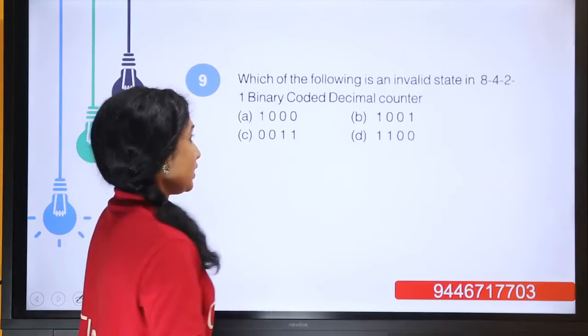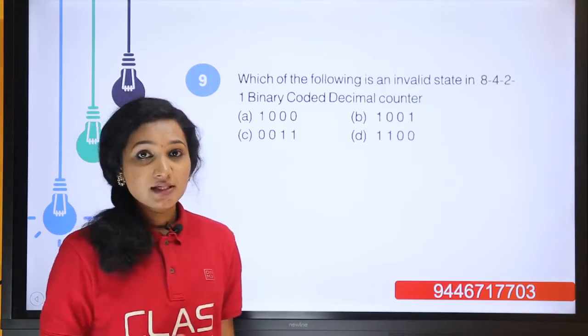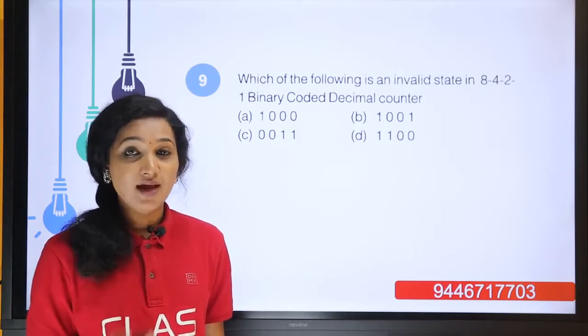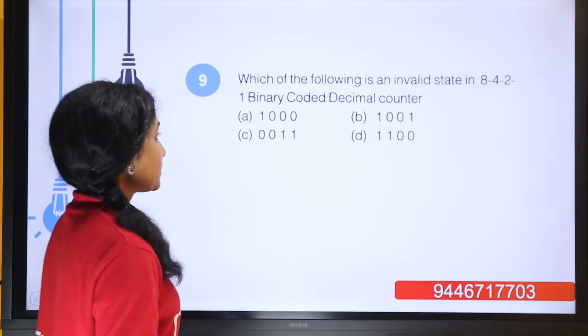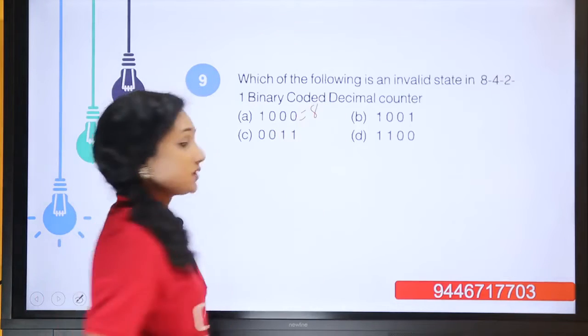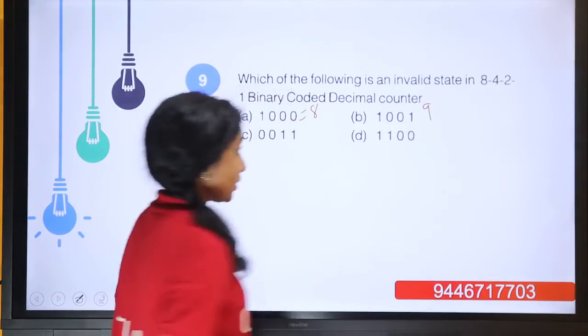So for BCD, that is binary coded decimal, the valid states are from 0 to 9. So a number greater than 9 will be an invalid state in here. So here it is equal to 8, 1, 0, 0, 0. Here it is equal to 9, it's also valid.